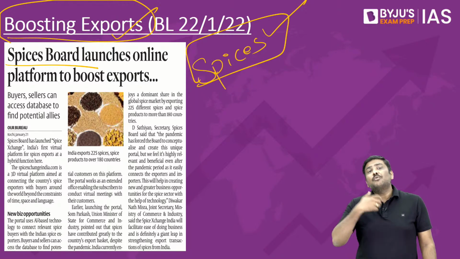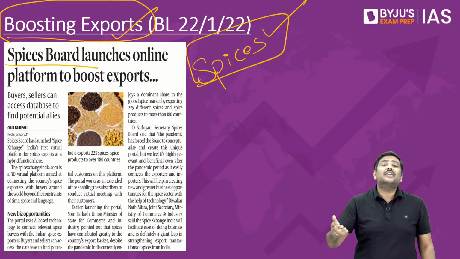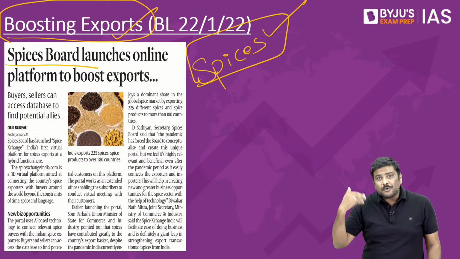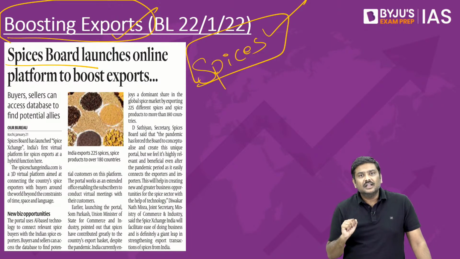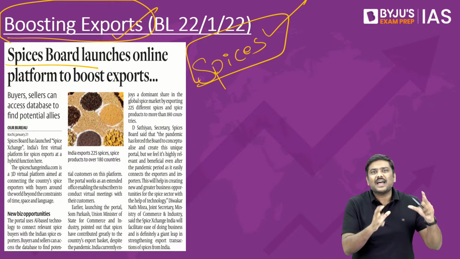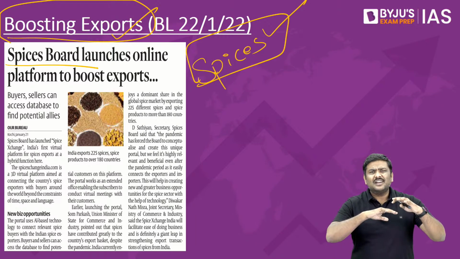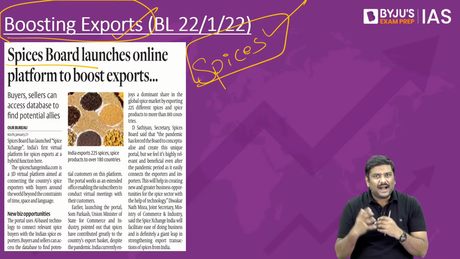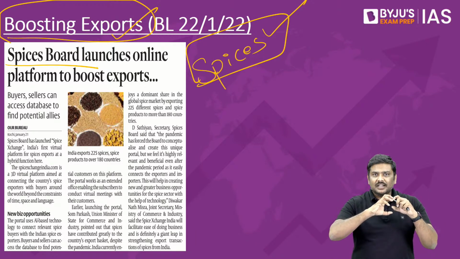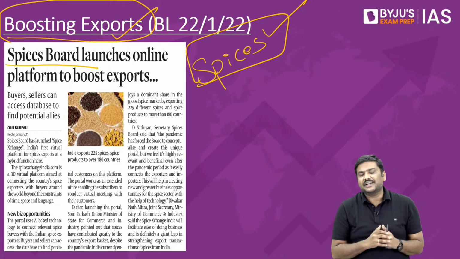And because we are promoting these spices, a lot of revenue is generated by the producers in the domestic market. Now, in recent times, because of a disruption in the supply chain system caused by the pandemic, there have been certain causes of concern within this sector.